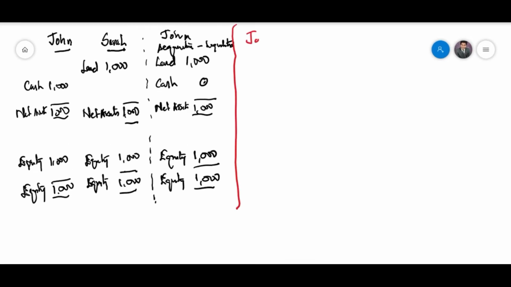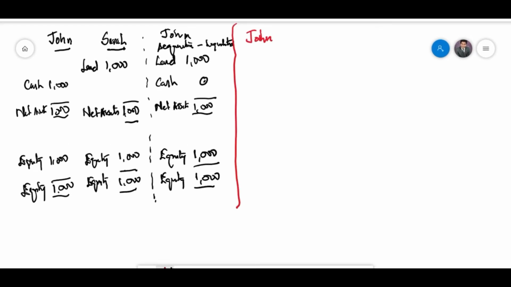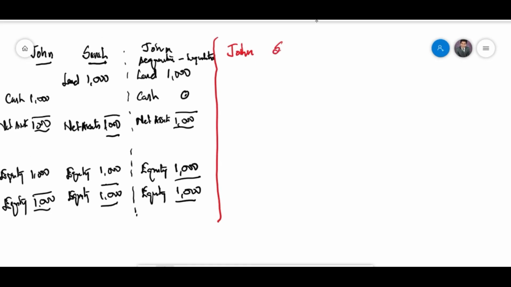John is here, acquiring Sarah's entity, but when it acquires Sarah's entity, John acquires the ownership of Sarah's entity.